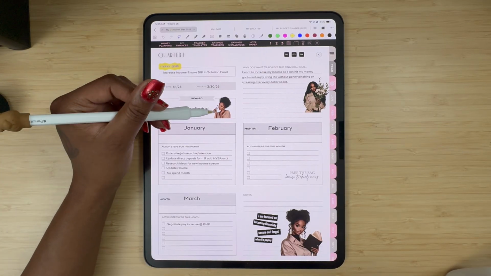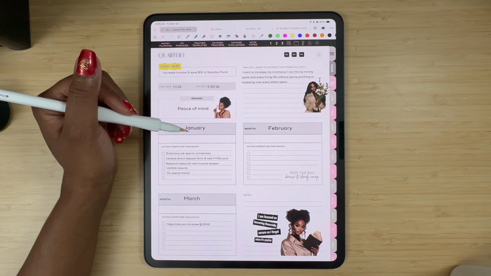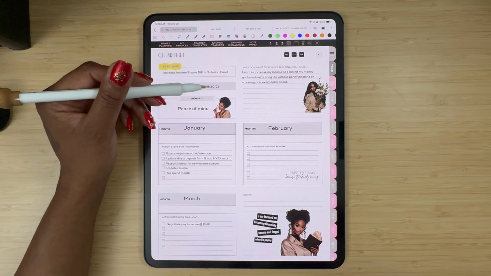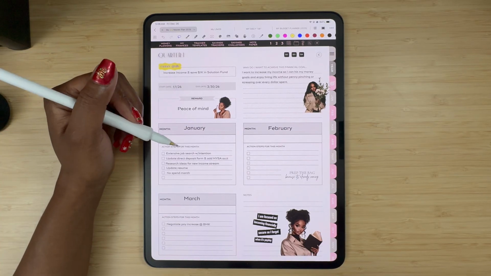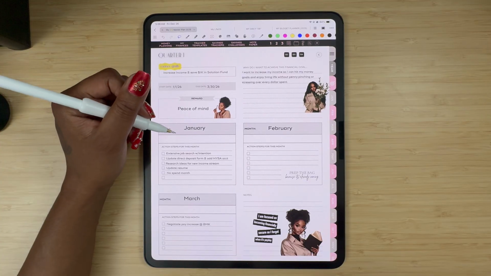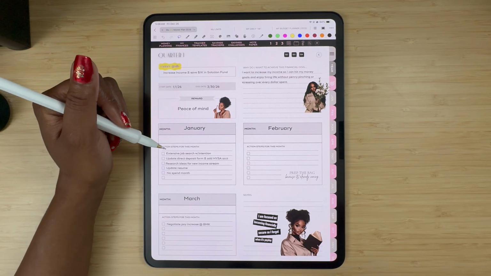And I don't want any tangible reward, because in this section right here you can reward yourself. And I think we should, when we work hard and achieve the goals that we set out to achieve, we should. But for me, I think I did a lot of spending in 2025. I rewarded myself when I probably didn't need to already. So my reward is going to be peace of mind, honestly.